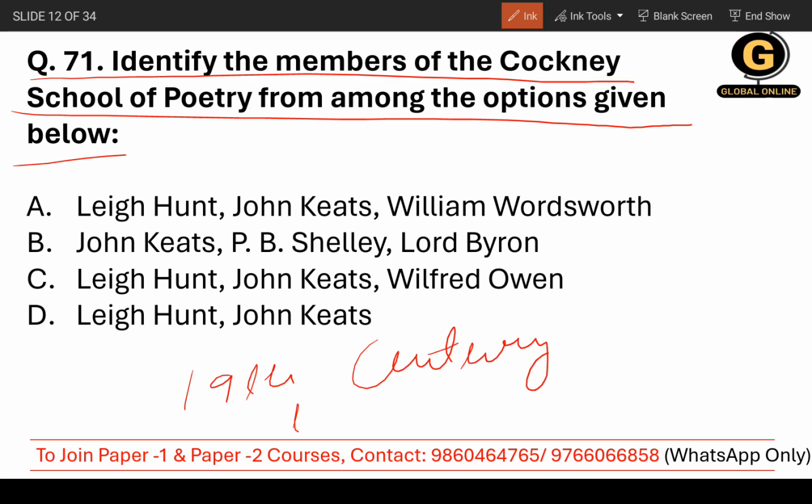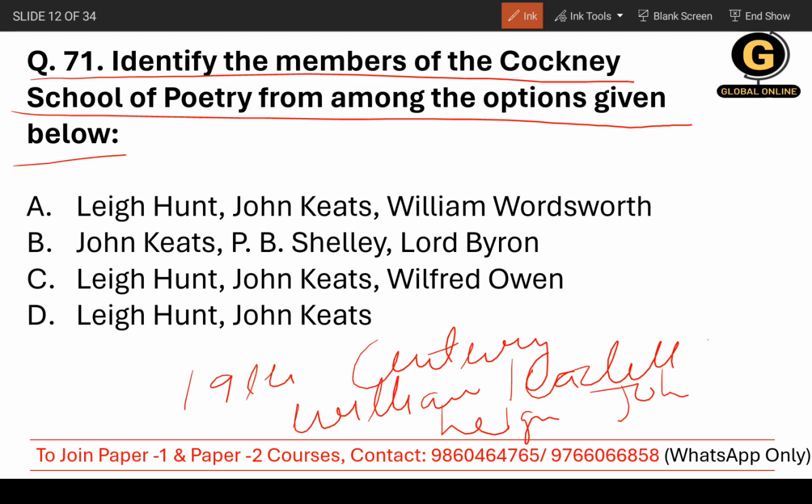William Hazlitt was there. Then I guess Leigh Hunt was there. Then John Keats was also there. Okay, so Leigh Hunt, John Keats. Of course, here you can see Leigh Hunt, John Keats, but William Wordsworth is not there.